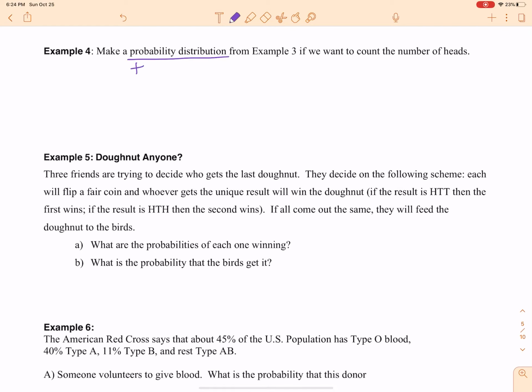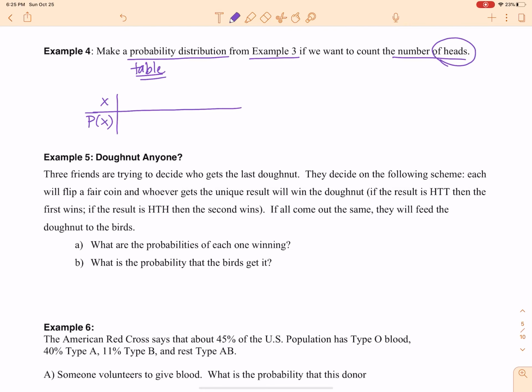This is a table. Okay, so I'm going to make a table from the sample space of the example we just did. So if we want to count the number of heads, I am going to make a table, and I believe I talked about the idea that X is going to be the outcome itself and the probability of X, so the probability of the outcomes.